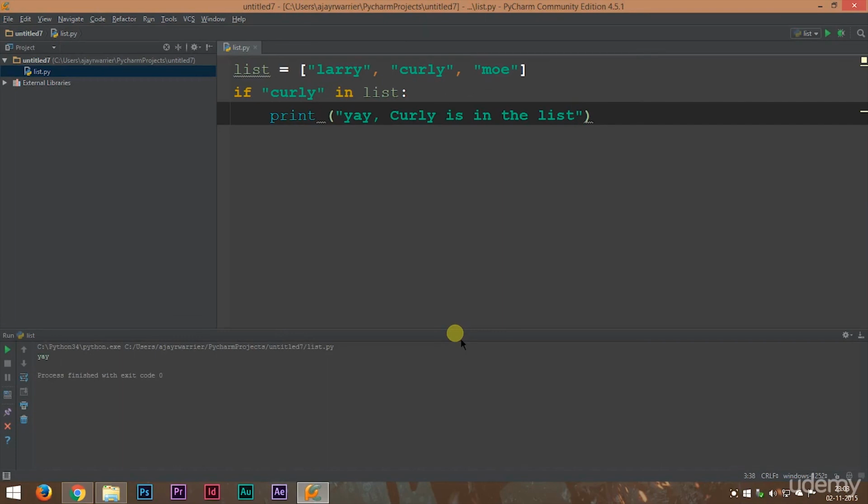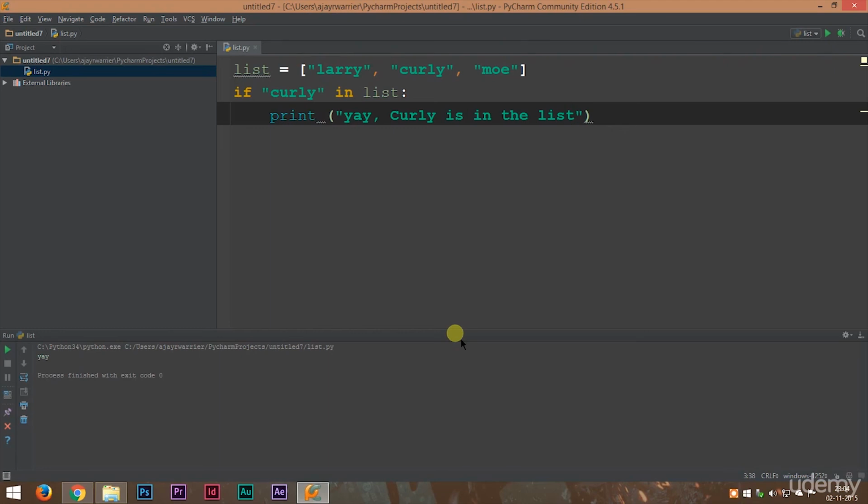Now here is a very cool feature which is very important and can be very useful. So take a look at the program on your screen. It is very easy to understand the working of this program if you are very clear with conditional statements and lists. So I'll tell you what this does. When I was teaching you conditional statements and iteration statements, I told you that there are different ways in which we could use them. So this is a very different way in which we can use conditional statements.